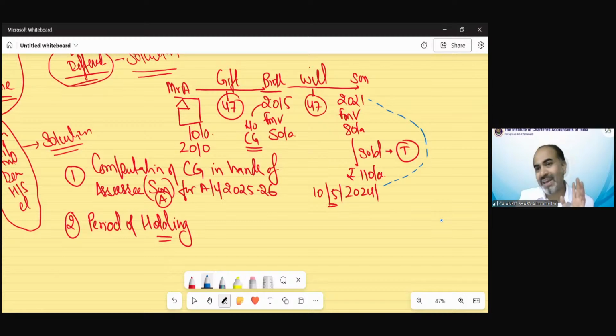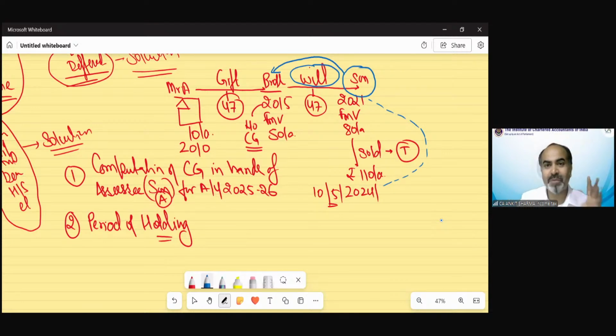The provision says if anyone receives an asset from those transactions that do not fall in the definition of transfer, then the period of holding will be taken from the date the previous owner held that asset. So who was the previous owner? The brother was the previous owner. So the period of holding might be 2015 to 2024, but there is again a problem.